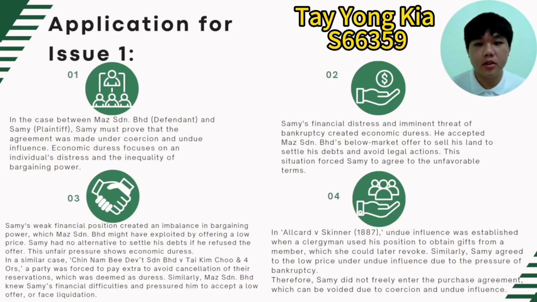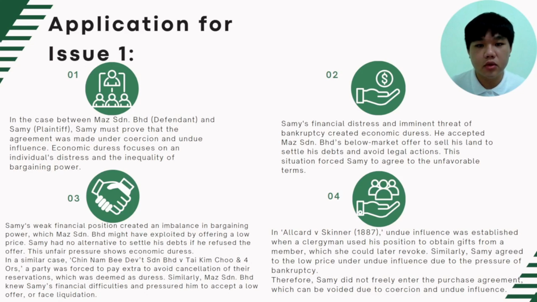My name is Taeyong Kia and my matric number is S66359. Now I will continue with the application for issue 1. In the case between Mas Sendirian Berhad and Sammy, Sammy must prove that the agreement was made under coercion and undue influence. Economic duress forces an individual into distress, and there is inequality of bargaining power. Sammy's financial distress and imminent threat of bankruptcy create economic duress. He accepts Mas Sendirian Berhad's below-market offer to sell his land to settle his debt and avoid legal action. This situation forced Sammy to agree to the unfavorable terms.